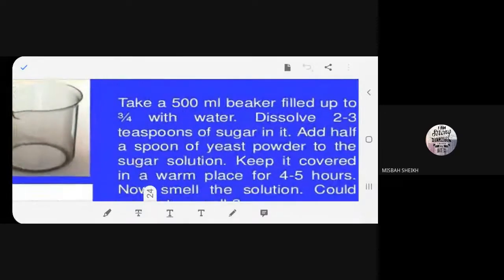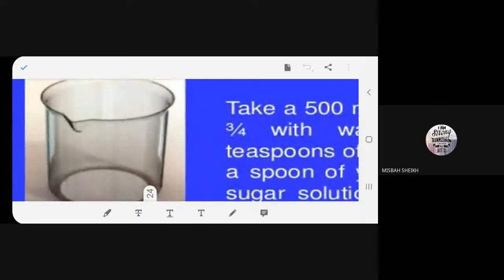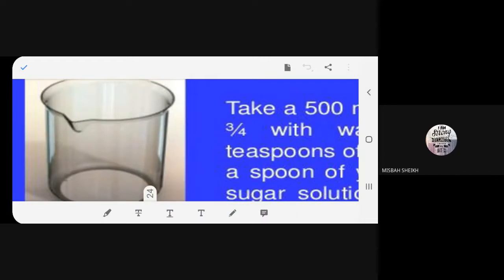Good. So what we'll do? We'll take a beaker. This is a beaker. Can you see this beaker, beta? Three quarter means what is three quarter? This much. Three quarter is this much. This much is half, and this is one quarter. I hope you understood. So what we'll do? We will fill this much with water.